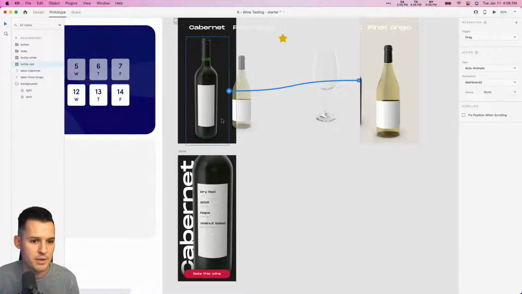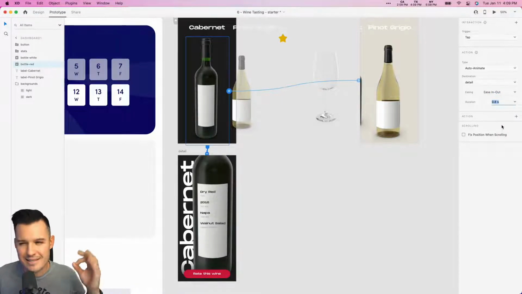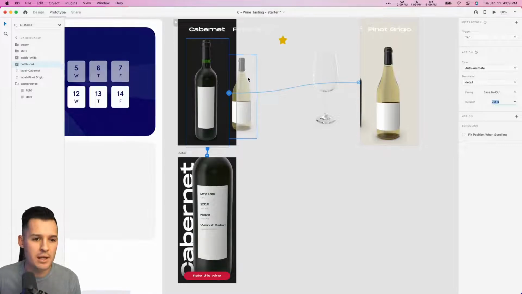Good. Back to our prototyping. And what happened to our prototype that we had there? I don't know. Something happened. Let's drag it back down. On tap, auto animate to detail. And let's do a little bit of easing. Let's go ease in, ease out. And we'll do something like 0.8 seconds. Not really short, but not really long. Somewhere in the middle.